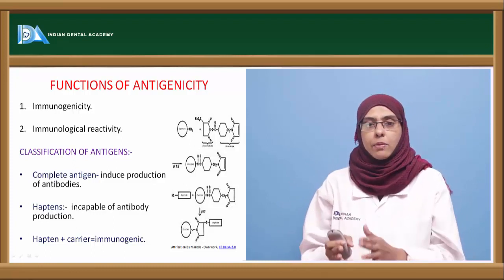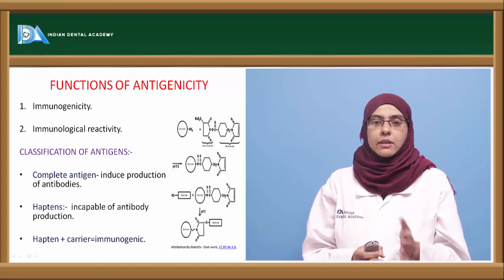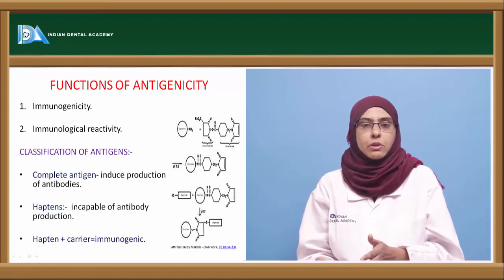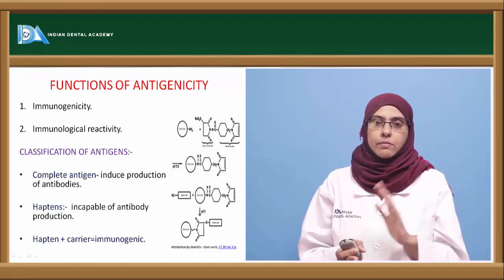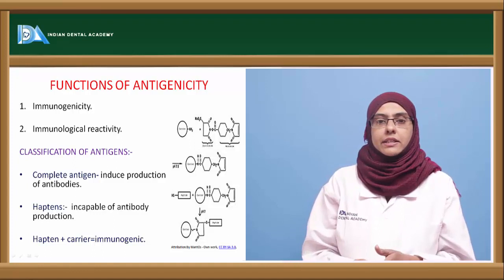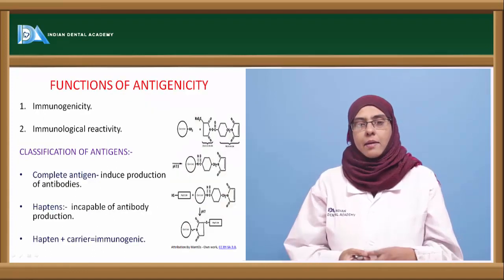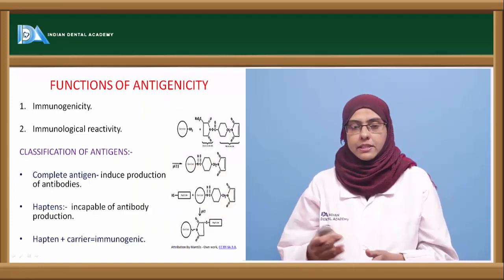So based upon the function, whether they are able to carry out immunogenicity, or they are able to only react with the final product, that is immunological reactivity, you can classify the antigens into a complete antigen or an incomplete antigen, which is a hapten. Now, haptens can be a complex hapten, or it can be a simple hapten.